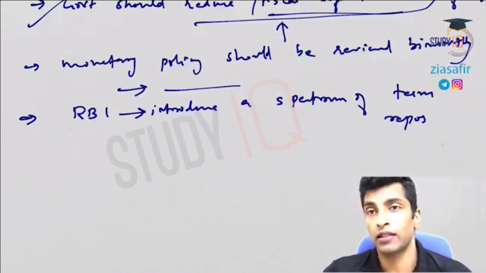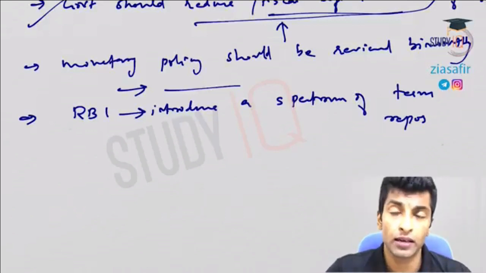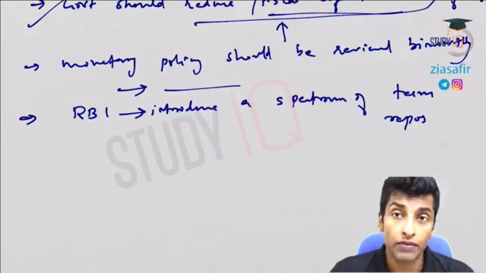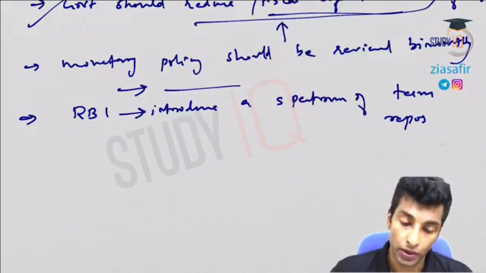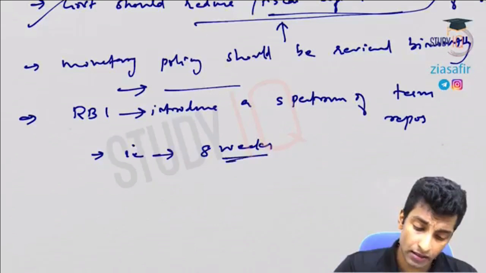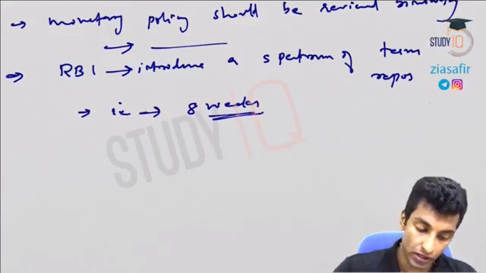Okay, but the first initial repo, that is a repo of 2 weeks, will serve as the policy rate. Okay, and why? The reason is that interest rate for that will be slightly lesser, because it is for minimum days, 14 days. Here the interest rate will be more, so that will serve as the policy rate. Okay, that is repos of larger period was introduced, 8 weeks. But repo of 2 week will remain as the policy rate.